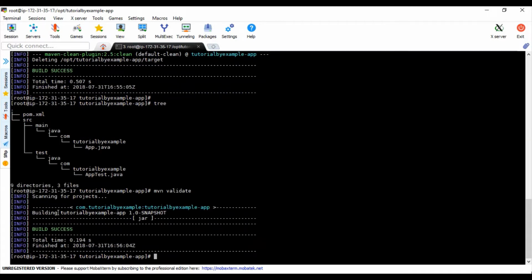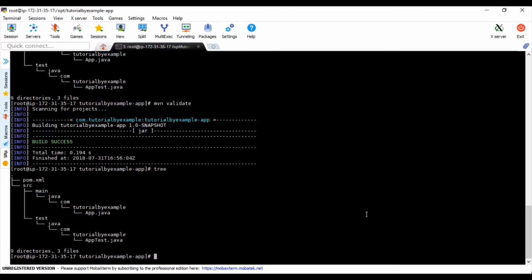It says building tutorial by example app 0.0 snapshot, nothing more than that. There is no change, we only have the source files. Validate just checks the pom file and prints it as it is.